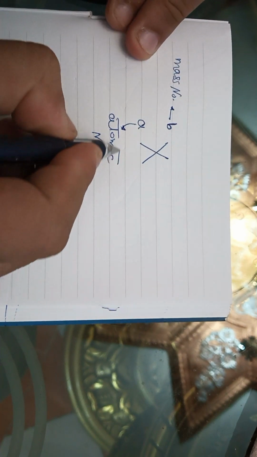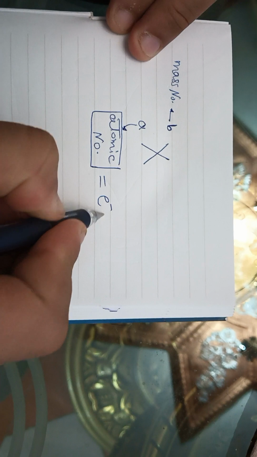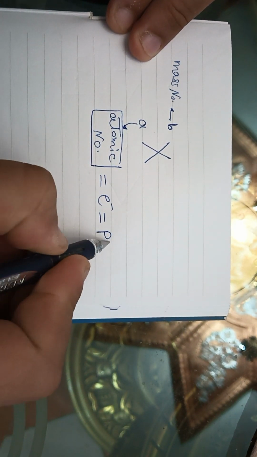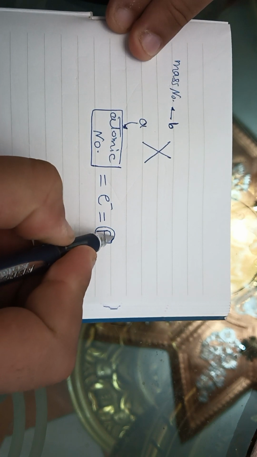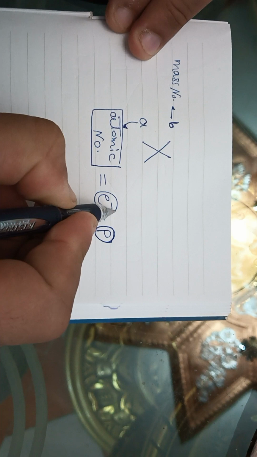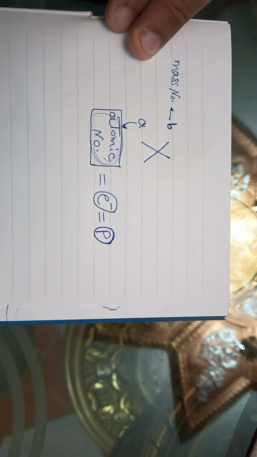The atomic number equals the number of electrons, which equals the number of protons. So if the atom has 10 protons, the number of electrons equals 10, so the atomic number is the same, equal to 10.